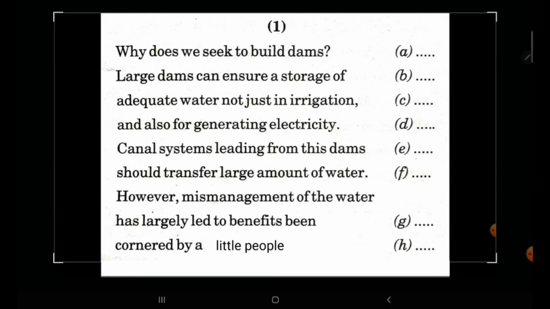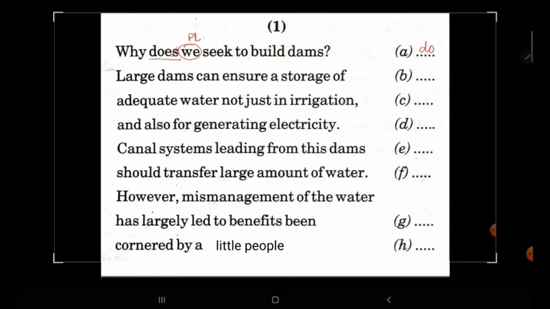Why does we seek to build dams? In any line, first look at the subject. The subject here is we, which is plural. So obviously with plural, as per the rule, the verb will never have s. But in does, they do have s, which is an error. So therefore, instead of does, we will write here do.